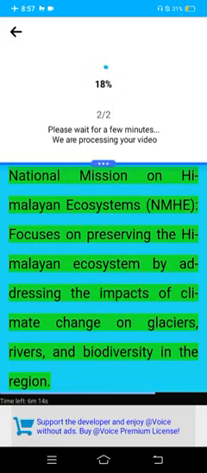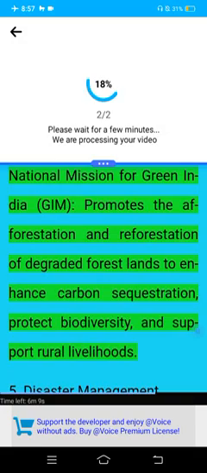National Mission on Inland Ecosystems, NMEG, focuses on preserving inland ecosystems by addressing the impacts of climate change on glaciers, rivers, and biodiversity in the region. National Mission for Green India, GIM, promotes the afforestation and reforestation of degraded forest lands to enhance carbon sequestration, protect biodiversity, and support rural livelihoods.